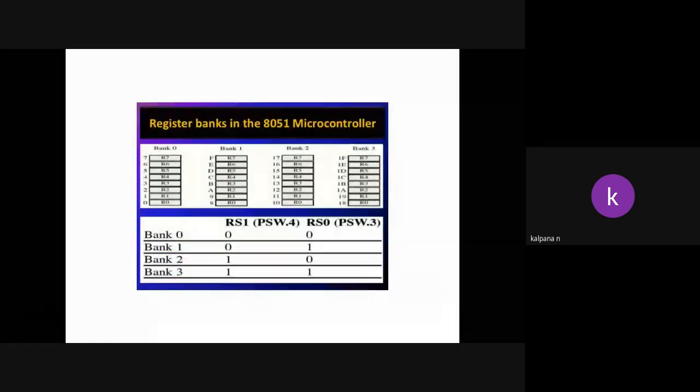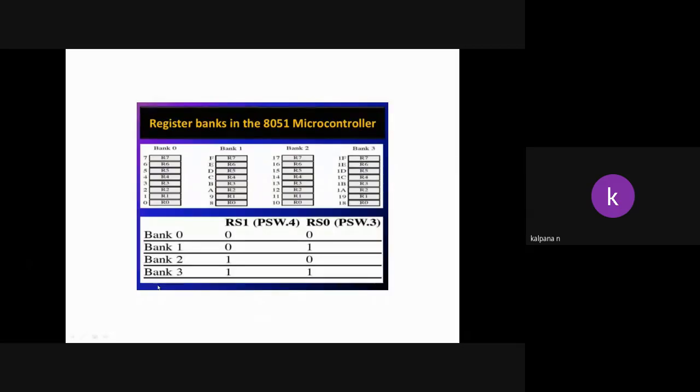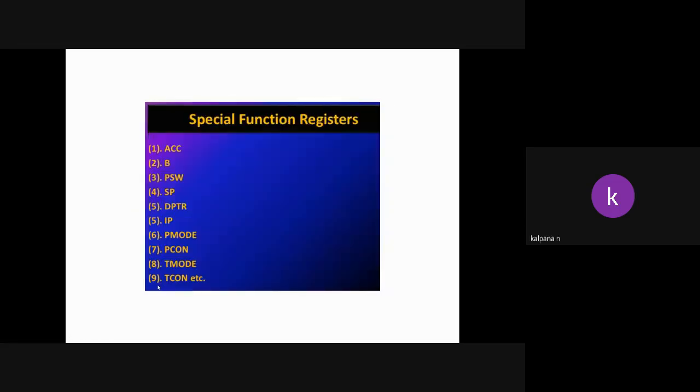Register banks 0, 1, 2, 3. Further, bank 0 consists of 8 registers, bank 1 consists of 8, bank 2 consists of 8, bank 3 also 8. Next, special function registers. Along with the register banks, 8051 also has 21 special function registers.